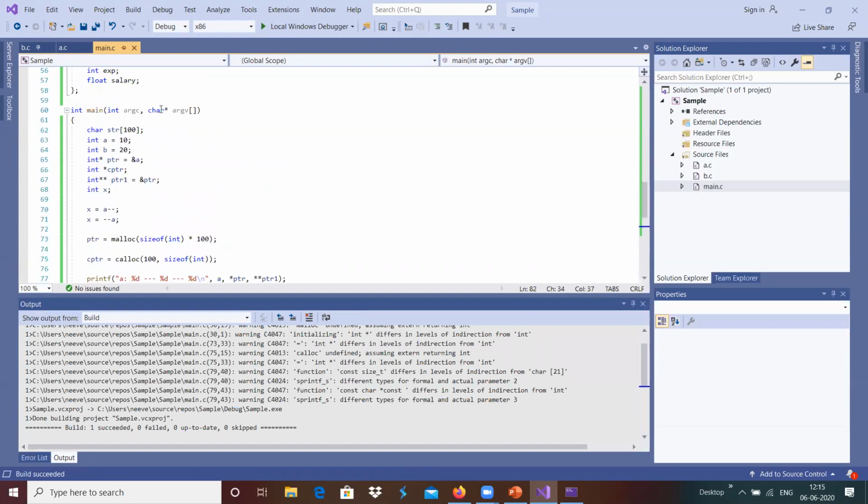For example, the application that we are running becomes argv of 0, and whatever arguments we give after that come as argv of 1, argv of 2, argv of 3, and so on.